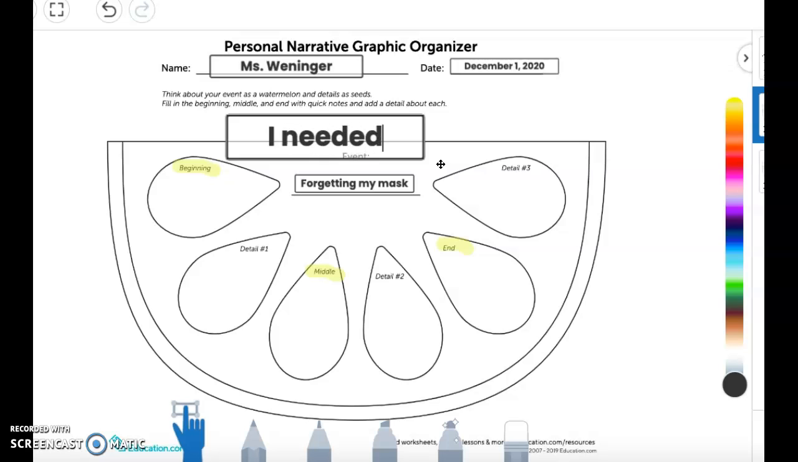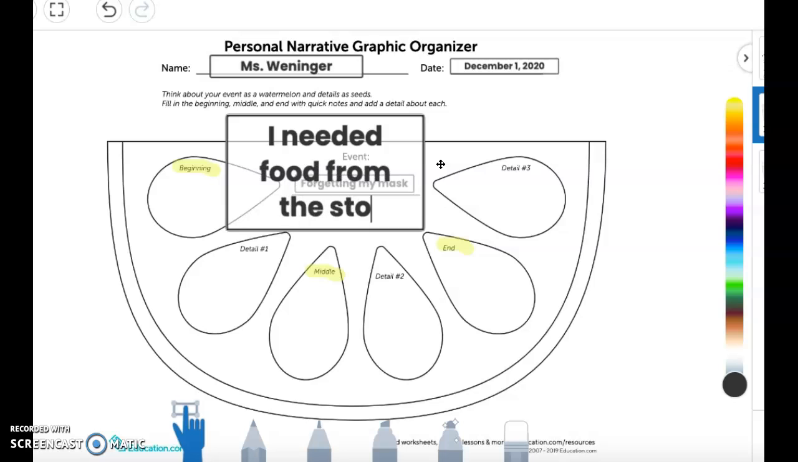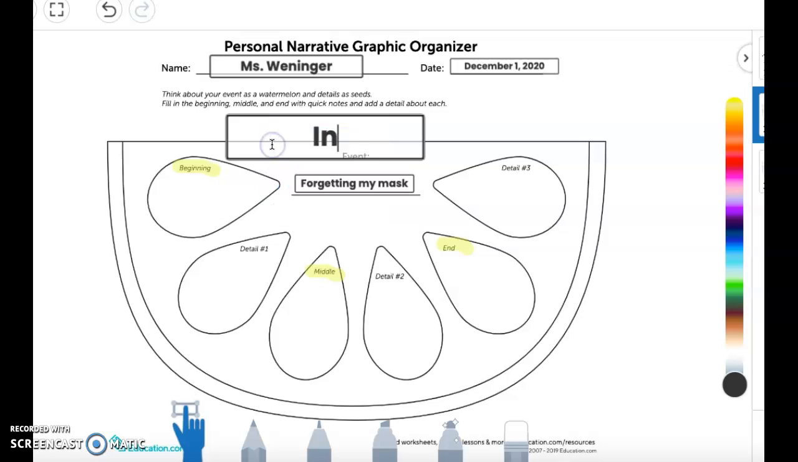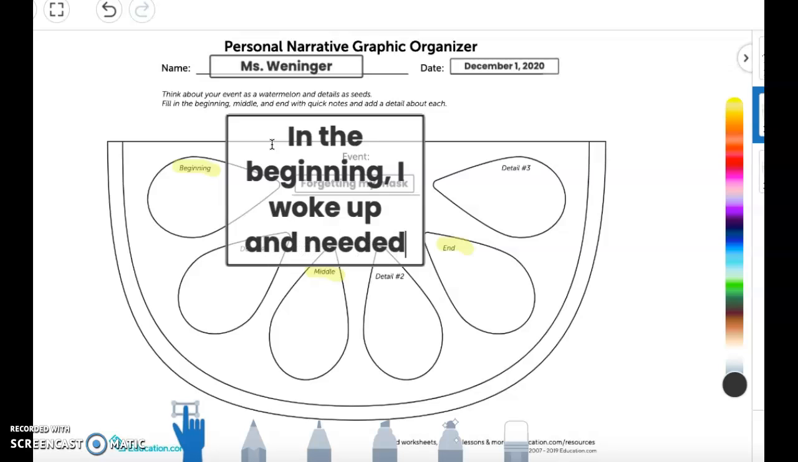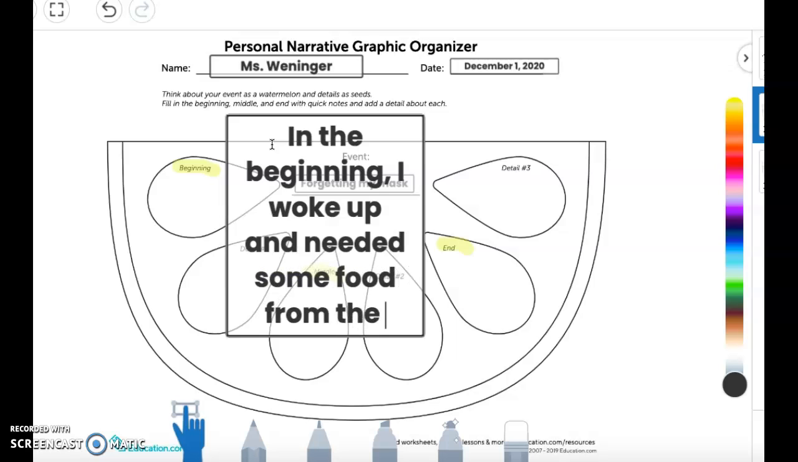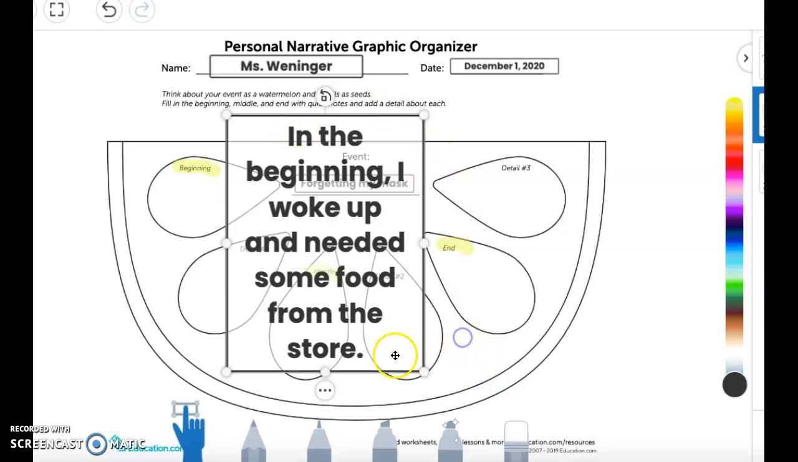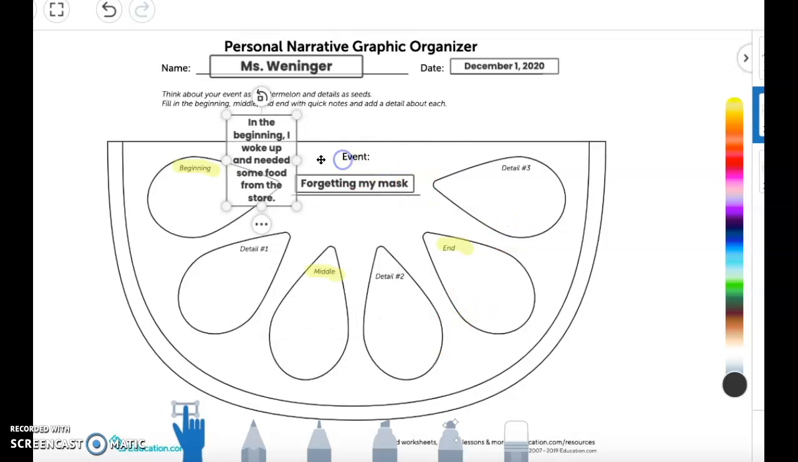Okay, so in the beginning, I needed food from the store, and I'm going to use "in the beginning" to start it. In the beginning, I woke up and needed some food from the store. Okay, so that's what happened in the beginning. I woke up in the morning, needed some food from the store.